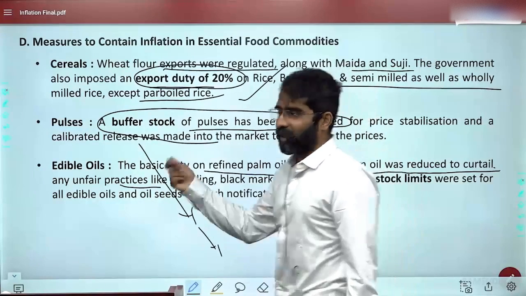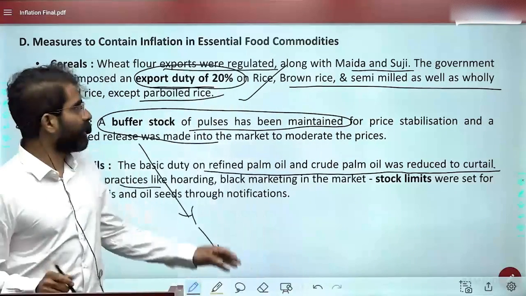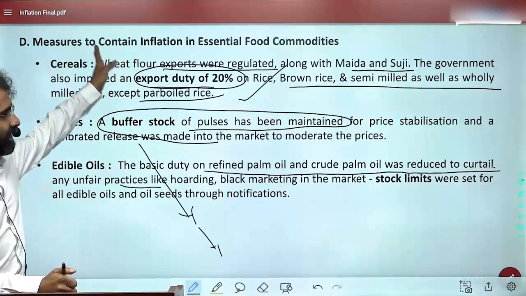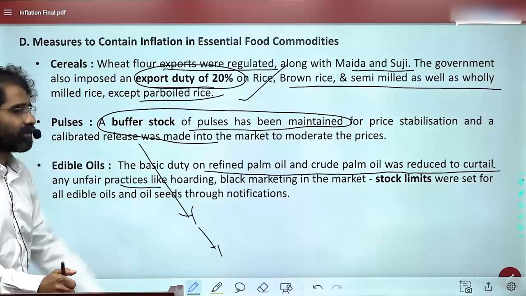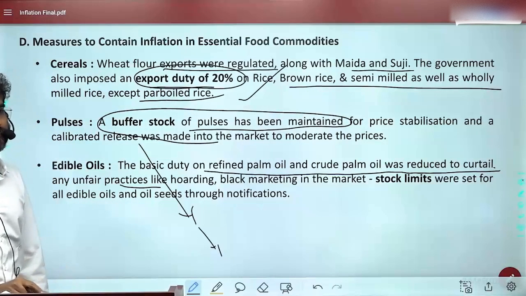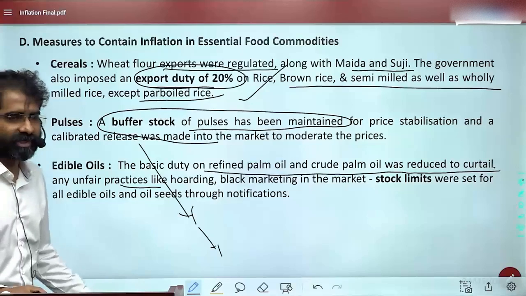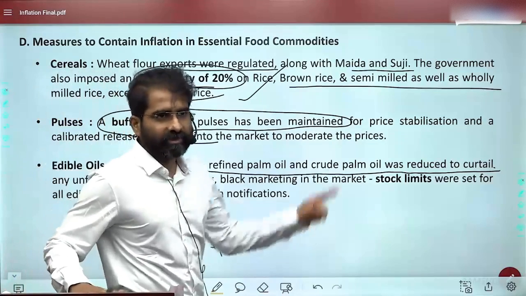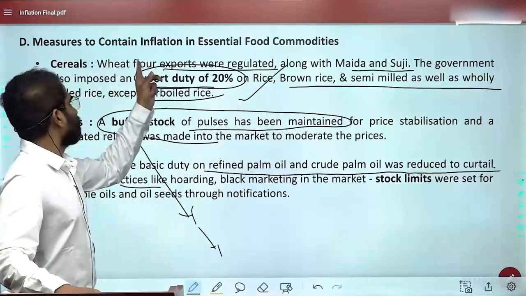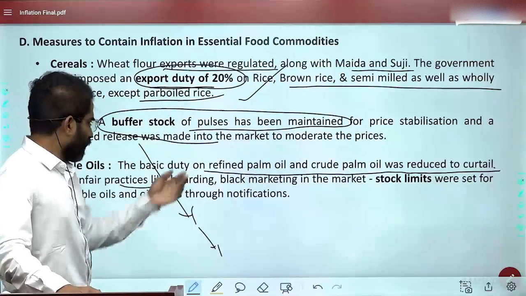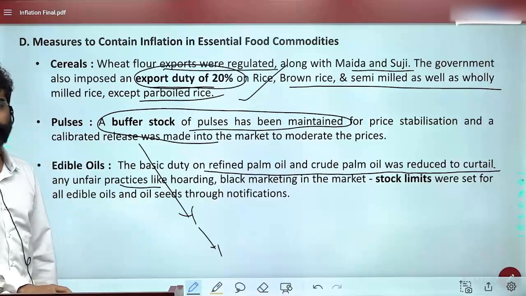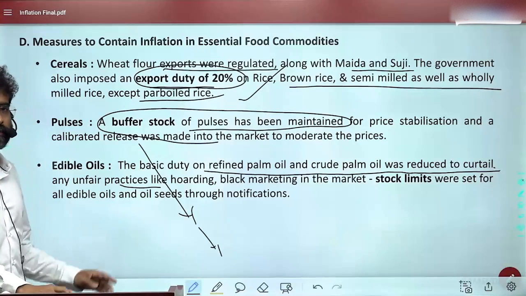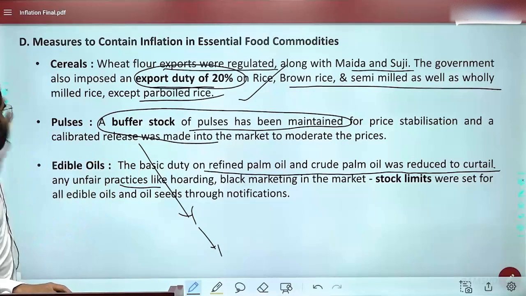Cereals, exports were regulated through duties, and for pulses, buffer stocks were maintained. This is what the economic survey says. Buffer stock with respect to pulses, export duty with respect to cereals, and with respect to edible oils, they have reduced the import duty. These are the measures taken.